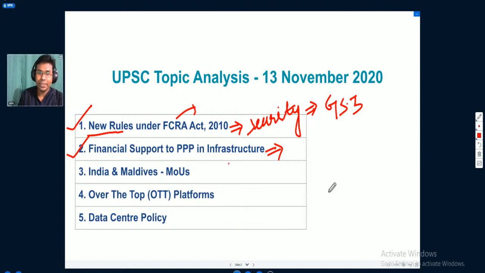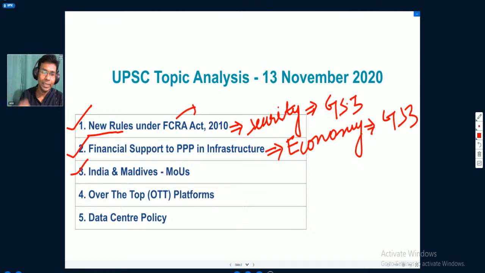This topic is important from the Indian economy perspective. It is again an important topic from general studies paper 3 of the mains exam, and some of the concepts from this topic are important for the prelims perspective also.